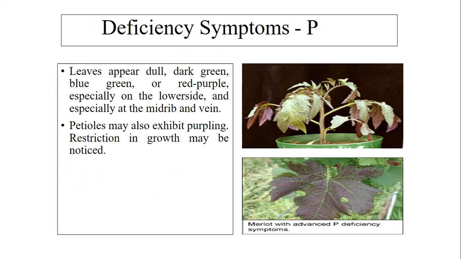And the important deficiency symptom you have to remember for phosphorus is that the leaves appear dull, dark green or blue green or red purple, especially on the lower side and especially at the midrib and the veins. So these are the veins you can find here. And petioles may also exhibit purpling. Petioles means this part of the leaf, the stalk which attaches the stem and the leaf. That will also exhibit purpling, and restriction in growth may be noticed here.